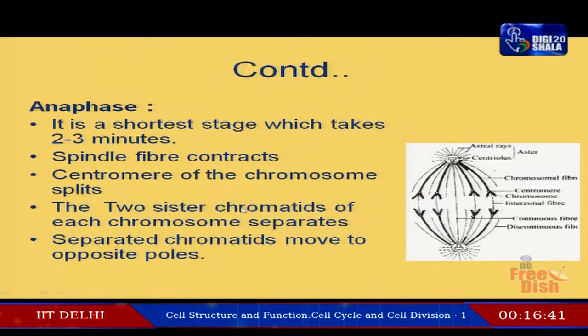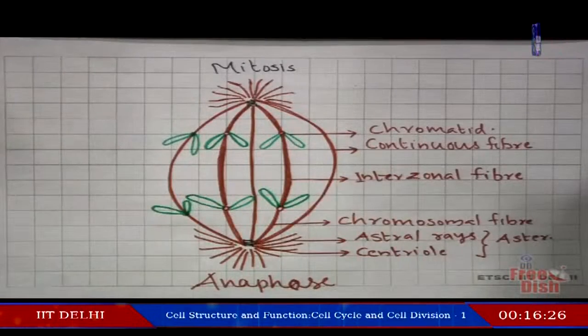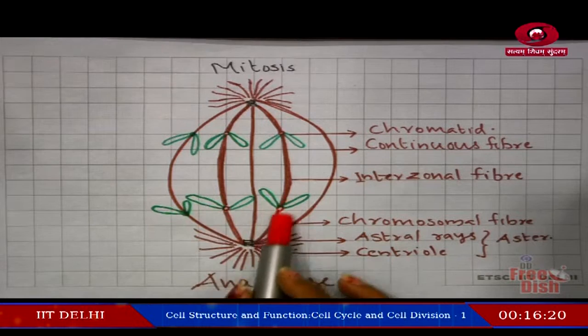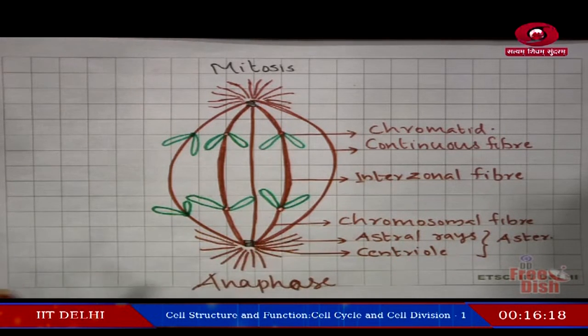The 2 chromatids of the same chromosome we call sister chromatids. Here also you can see in the diagram clearly that these chromatids are carried to opposite poles, not the entire chromosome as such.